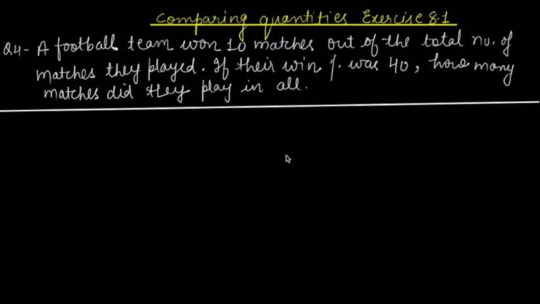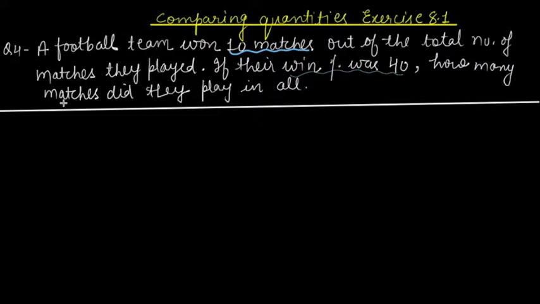In today's session, we will continue exercise 8.1 question number 4, which is: a football team won 10 matches out of the total number of matches they played. If their win percent was 40, how many matches did they play in all? So the number of matches they won is 10, right? And the total number of matches is not mentioned, and this is the win percentage, which is 40. You have to tell how many matches they have played in all.